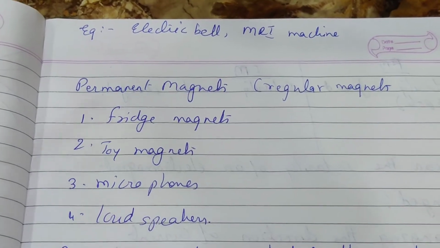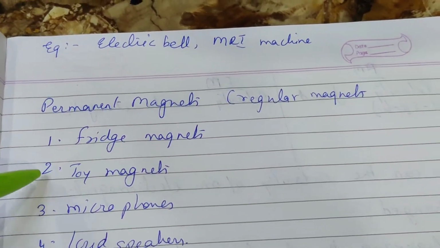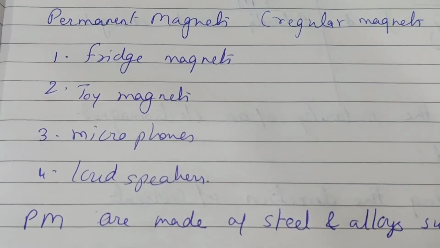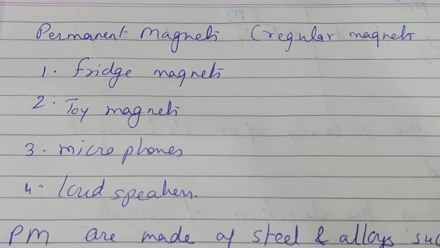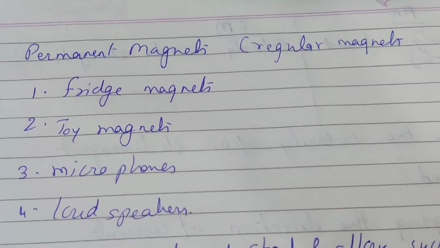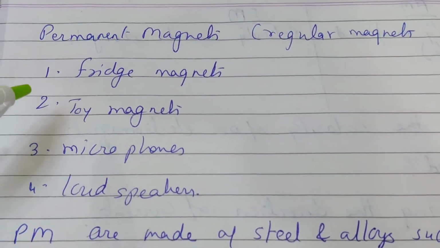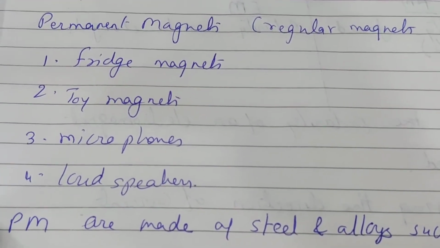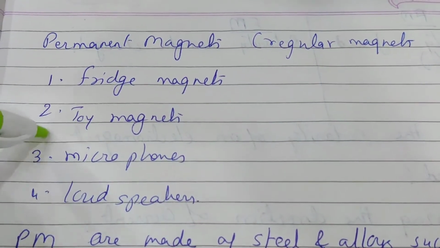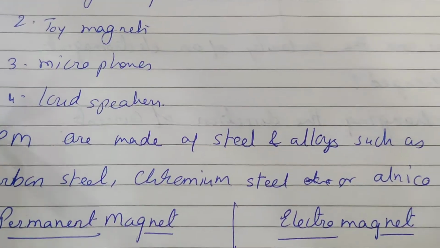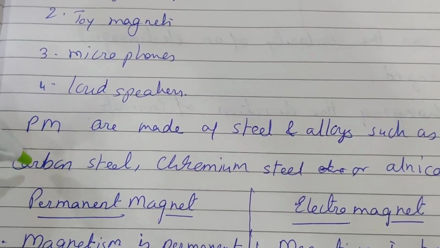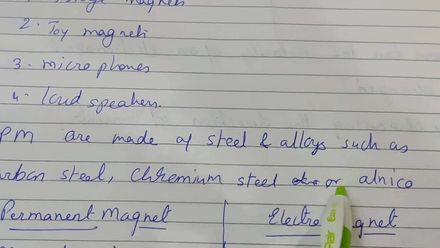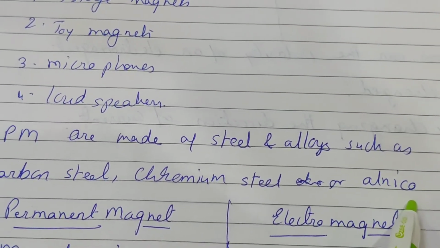Okay. This is the electromagnet. Another one is the permanent magnet. So we have learned about the electromagnet. Now we are learning the permanent magnets. What do you mean by permanent magnets? Regular magnets which we get as fridge magnets, toy magnets, microphones, loudspeakers. These are the permanent magnets. Now these permanent magnets are made up of steel and alloys such as carbon steel, chromium steel, or alnico. Alnico is a combination of aluminium, nickel and cobalt.